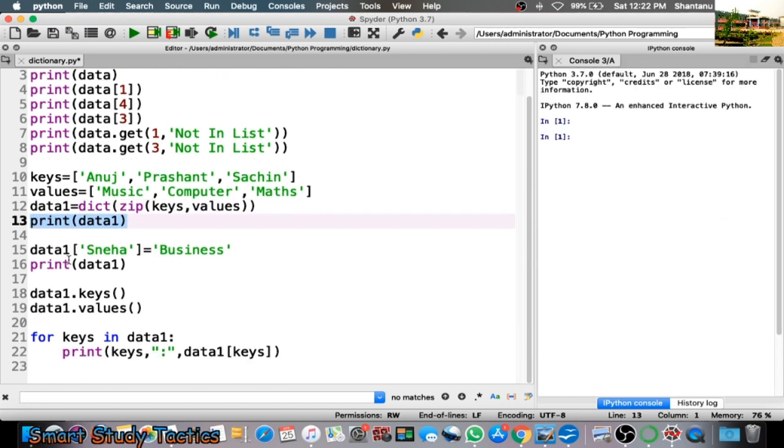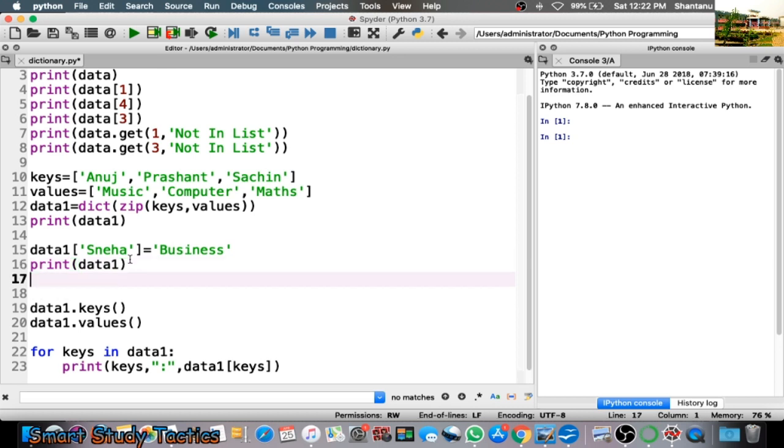Okay, after that we add another item into the dictionary. As we have added the value, we can also remove certain values, we can delete some values from the dictionary. So here, just now, I am going to remove a value from a dictionary. Before that, as you can see, with the list we converted this list into the dictionary.